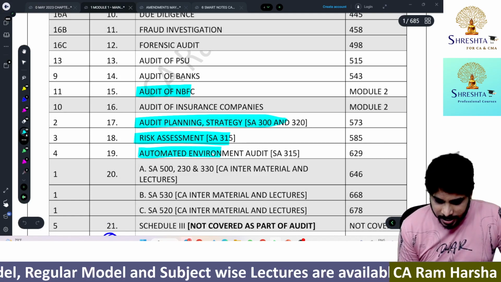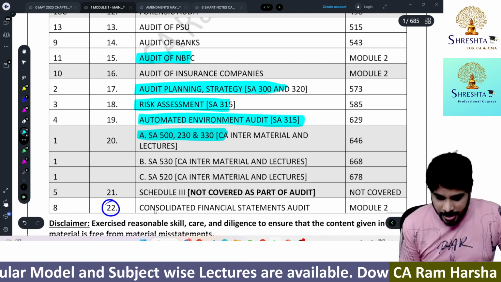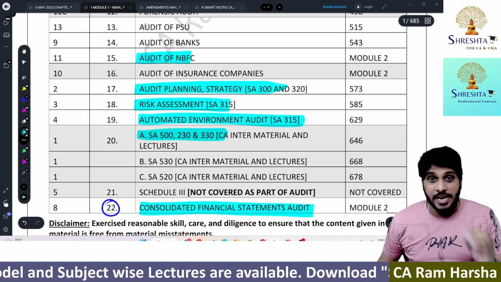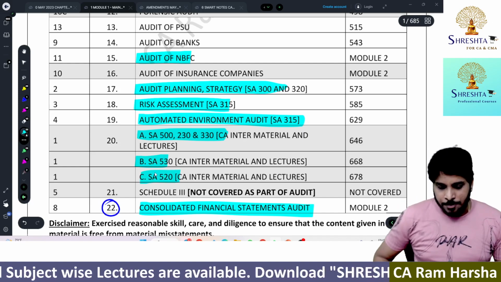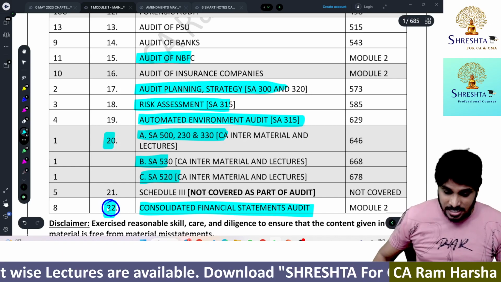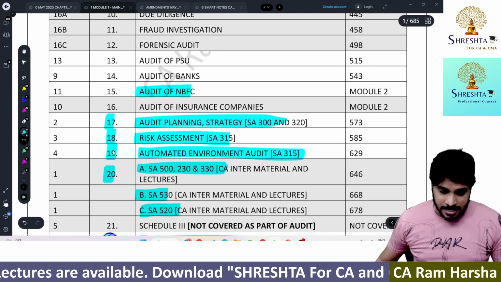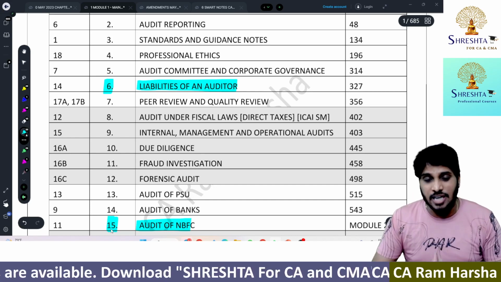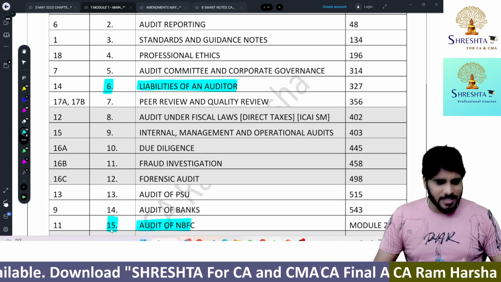And automated environment, SA 500 330, that particular syllabus, and audit of consolidated financials. So these chapters, being a smart course student, you will not be getting. Even in our material, the 20th chapter, 22nd chapter, and 17, 18, 19, and even the 6th chapter and 15th chapter. These 7 chapters for smart course we don't provide. Rest all other chapters we provide.